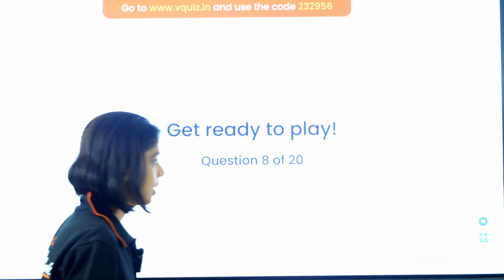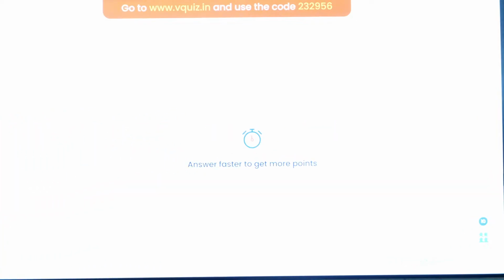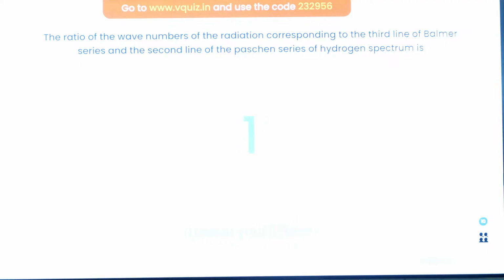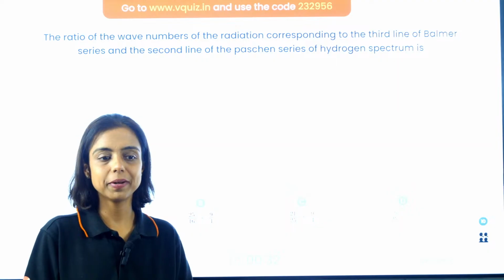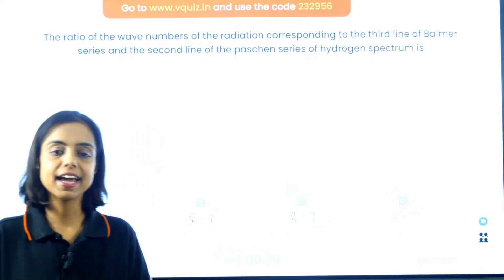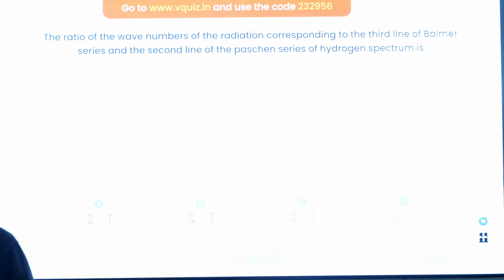Let's move on to the next question, guys. Question number 8. Have a look. The ratio of wave numbers of radiation corresponding to the third line of Balmer series and the second line of Paschen series of hydrogen spectrum is? Wave number, Rydberg's formula you can use. Third line of Balmer series, n equal to 2, electron comes to second shell. Paschen series means ultimately electron comes to third shell. Lyman, Balmer, Paschen, Brackett, Pfund. Hydrogen spectra, the lines, the wavelength of hydrogen spectra.